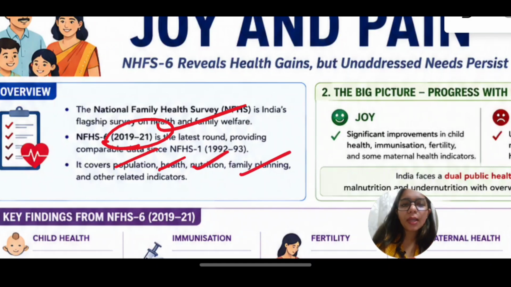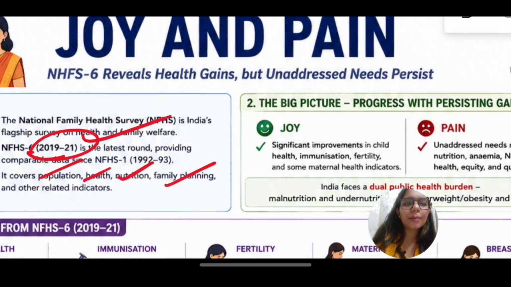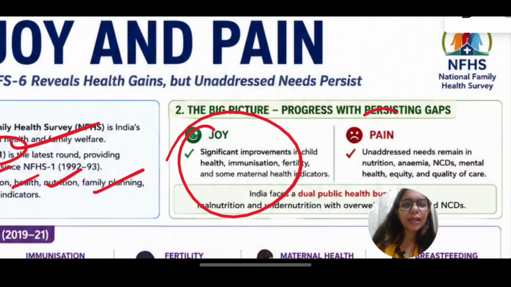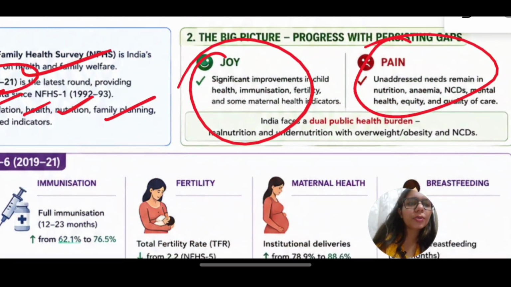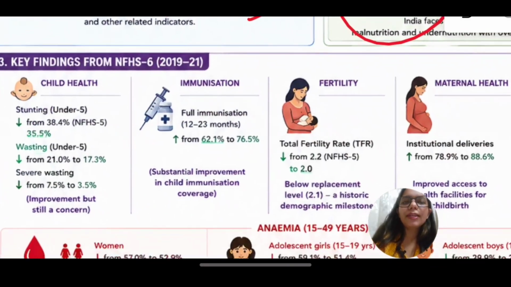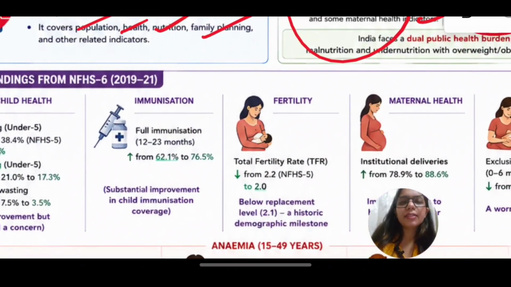Key findings: there is a big picture. There are some things that we should be happy about, and some data that should make us worry. So there are some unaddressed needs. This is what this particular article was talking about. Now let us see the key findings. First one is about child health.